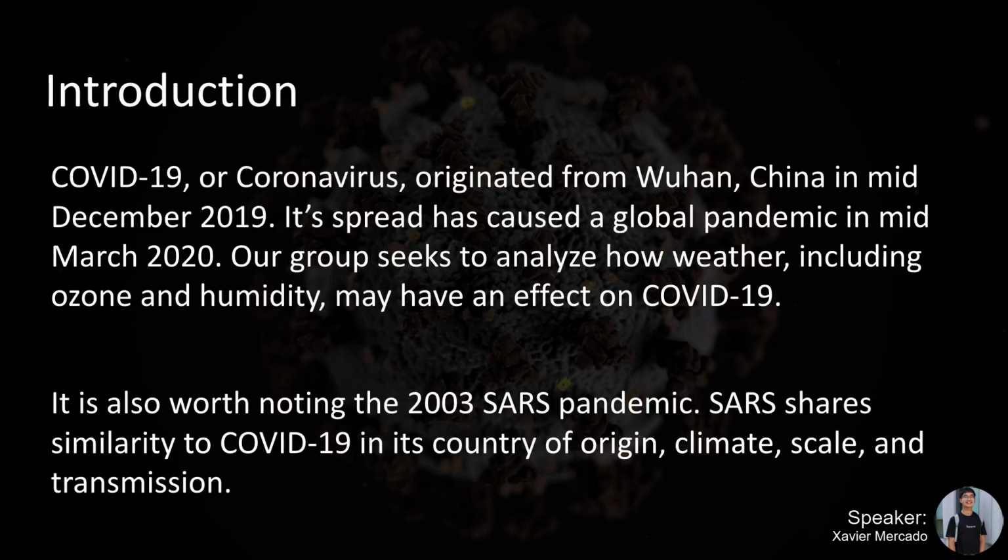The SARS pandemic shares similarity to COVID-19 in its country of origin, climate, scale, and transmission. Both viruses have originated from China. Also, they are prevalent in locations with similar climates, and since they're pandemics, they have been on a large scale. Their method of transmission is usually through fluids. Now let's take a look at our data sets and graphs and the information we obtained from those.